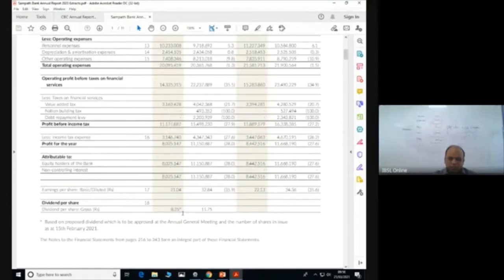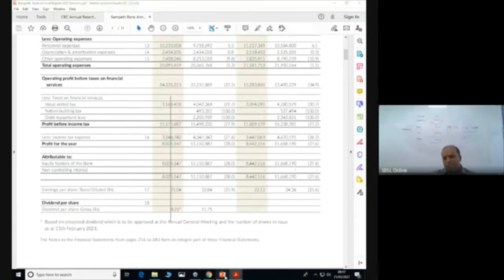I'm not comparing the numbers of one company with another, but what you need to understand is that in this company, when you invest 1 rupee, you get 8.25 profit generated by the business. Sorry, I have missed it. Earnings per share is 21.04. So when you put 1 rupee, this bank is making it 21 rupees. They are earning a 21 rupee profit from the business.